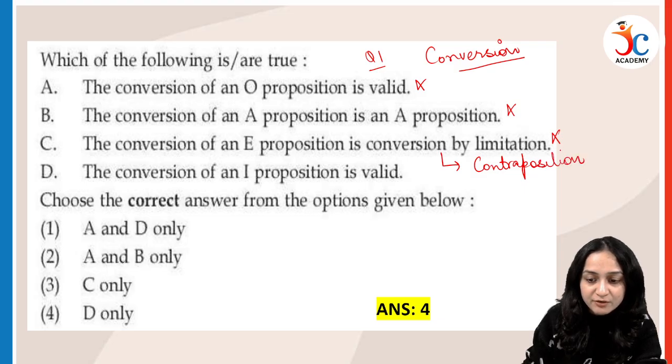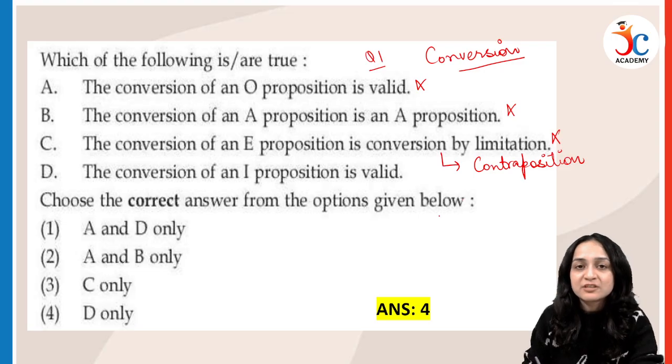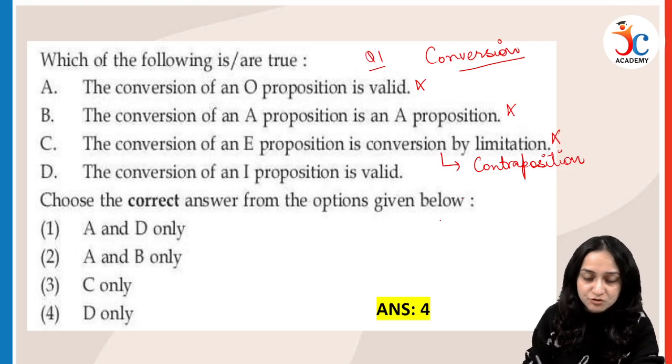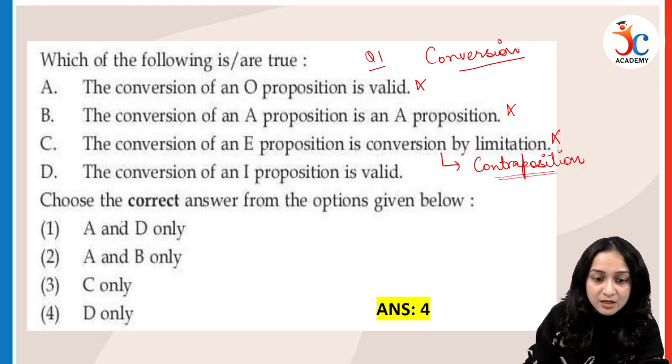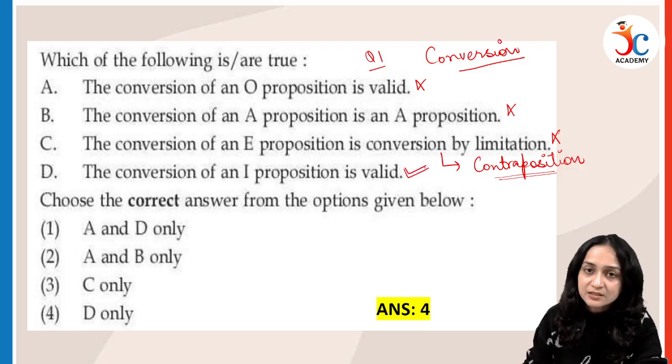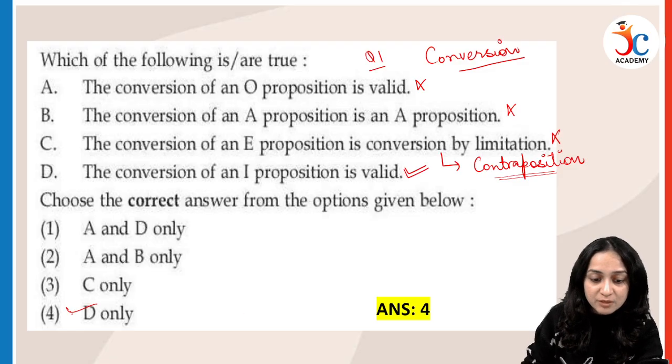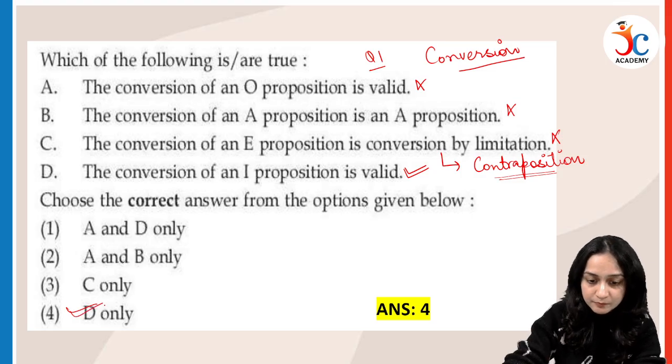If you have seen the previous part, I have discussed this. This was a previous year question. So the conversion of E proposition is conversion by limitation, and it is valid in nature, but only in the case of contraposition. The conversion of I proposition is valid in nature. This is a correct statement. So our option number 4 will be the correct answer.